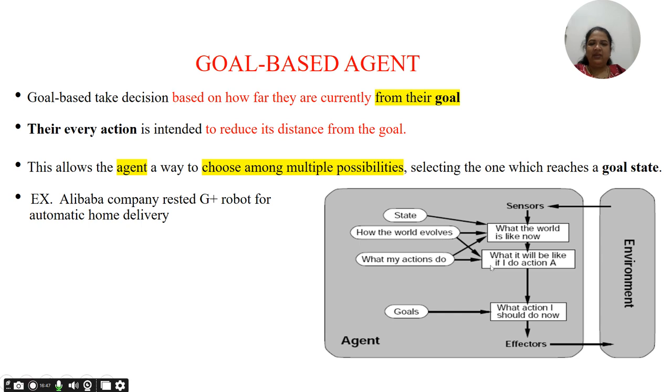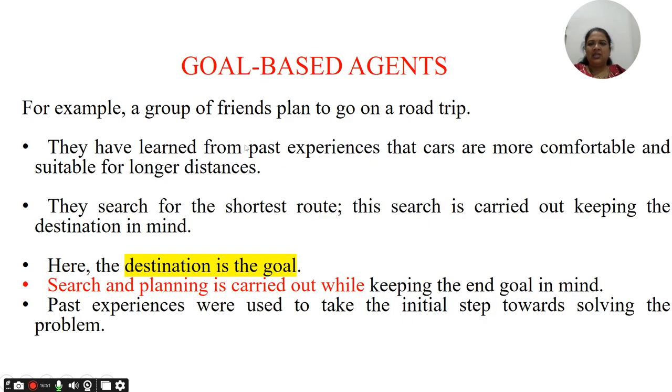So now this diagram we have seen for the goal based agent. And now for example, we will be checking for the goal based agent. A group of friends plans to go on a road trip. They have learned from past experience that cars are more comfortable and suitable for longer distances. They search for the shorter route. This search is carried out keeping the destination in mind.